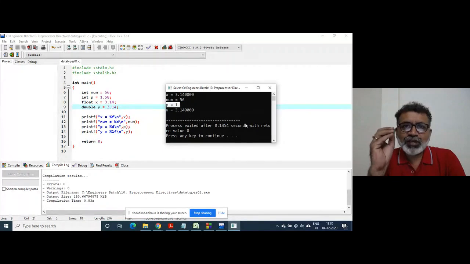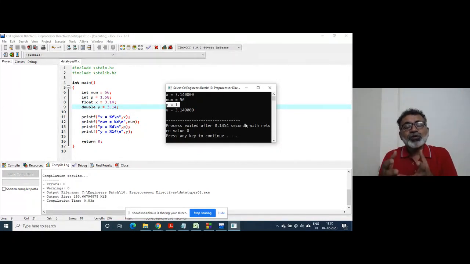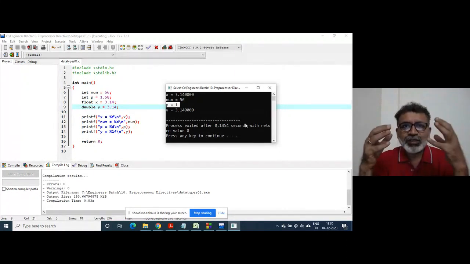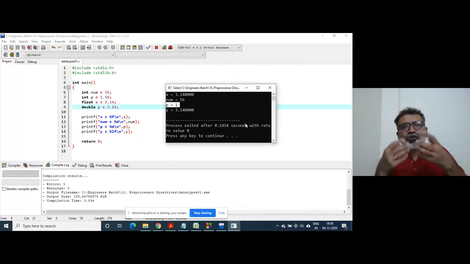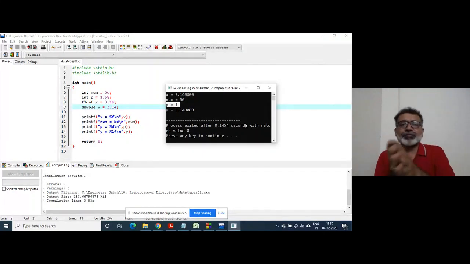Because p is an integer and you are trying to store 1.58. P is an integer variable, so it has got 4 bytes, and 1.58 is a real number. So you are trying to store a real number inside an integer container. You are trying to store something in a container which is not made for that. That is very important.